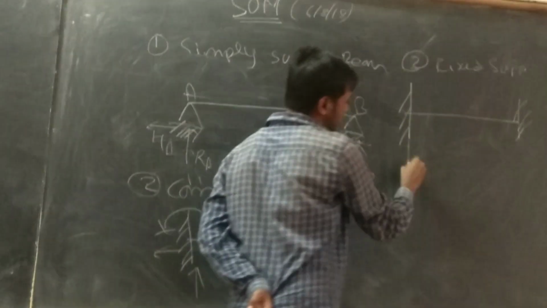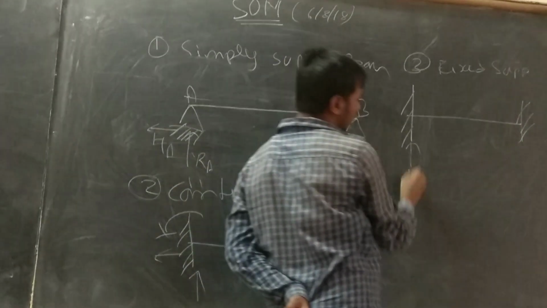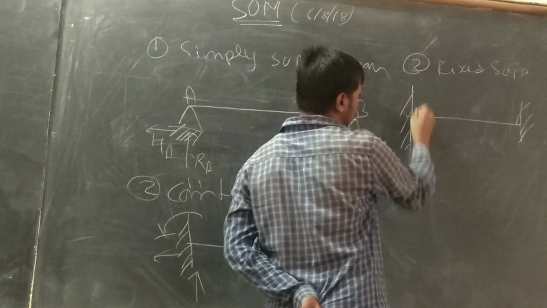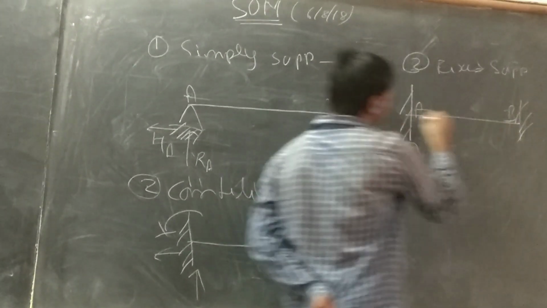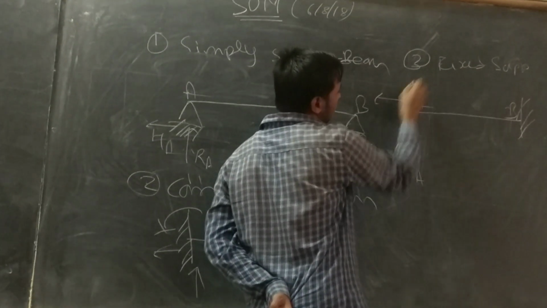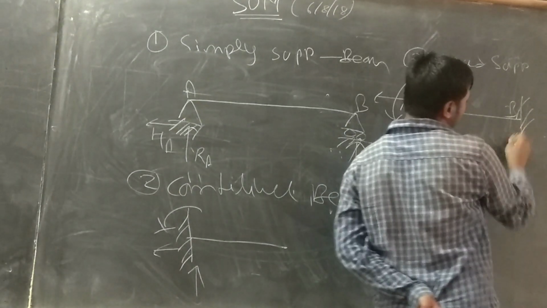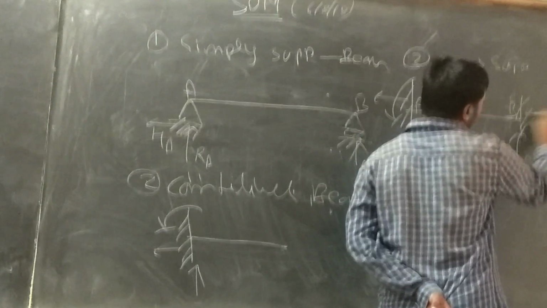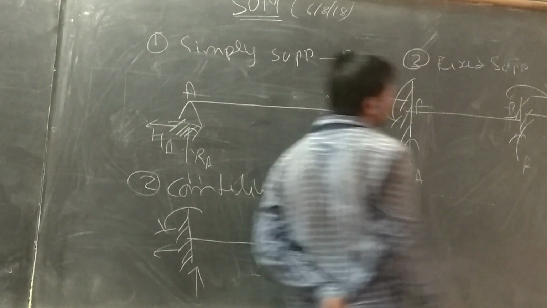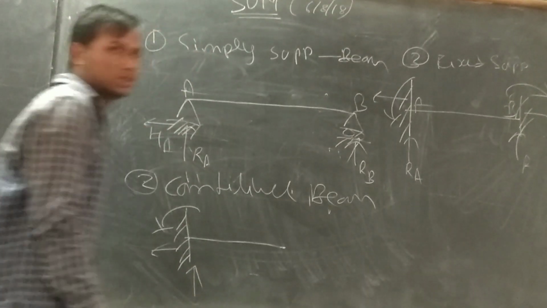At the fixed supports, the reactions are vertical, horizontal, and moment at both ends. These are the types of beam.